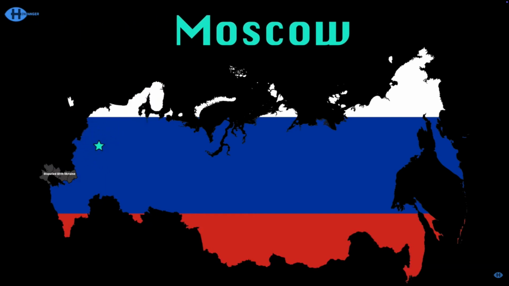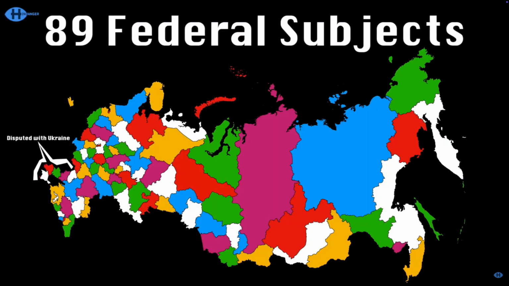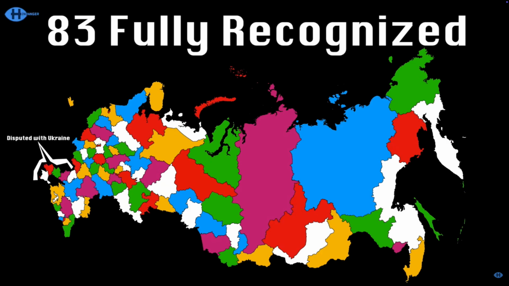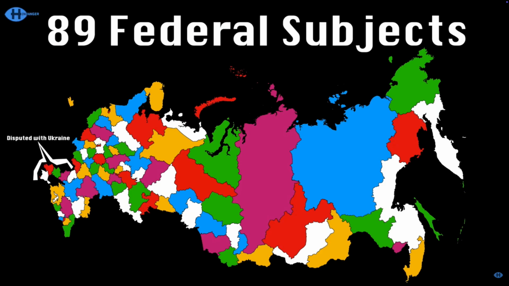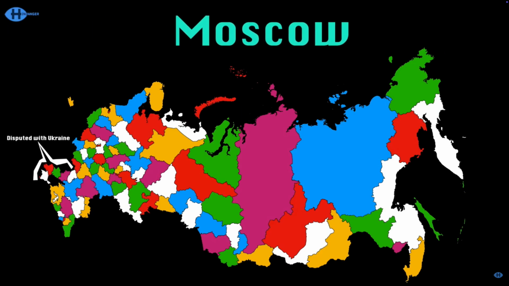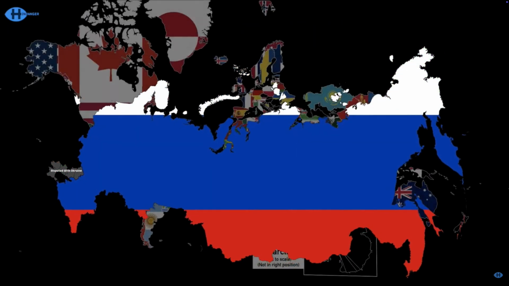The capital of the Russian Federation's to the west you see now. On the Moscow River, it's called Moscow. There's 89 federal subjects in the Russian Federation. Only 83 are fully recognized internationally. Russia thinks it has 89 federal subjects that they define. 6 are disputed within Ukraine's borders. Moscow's the capital for sure.